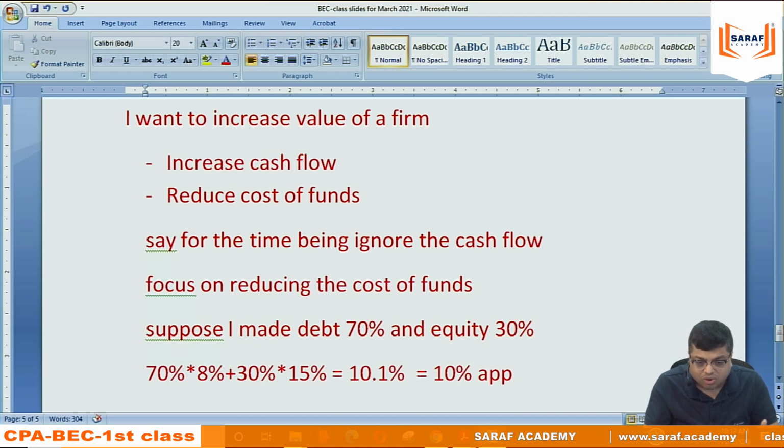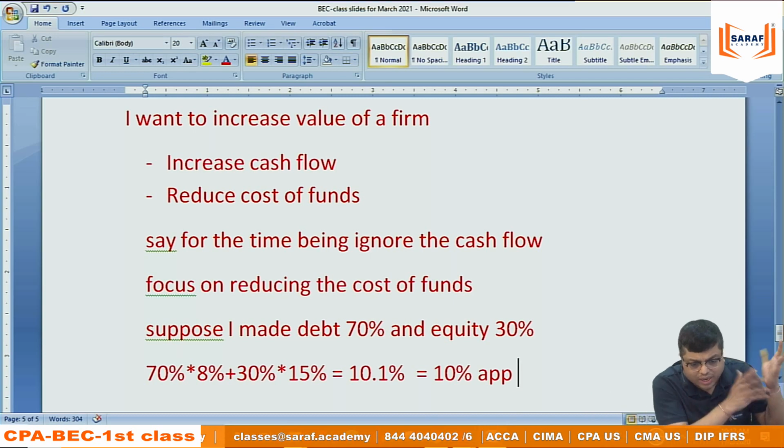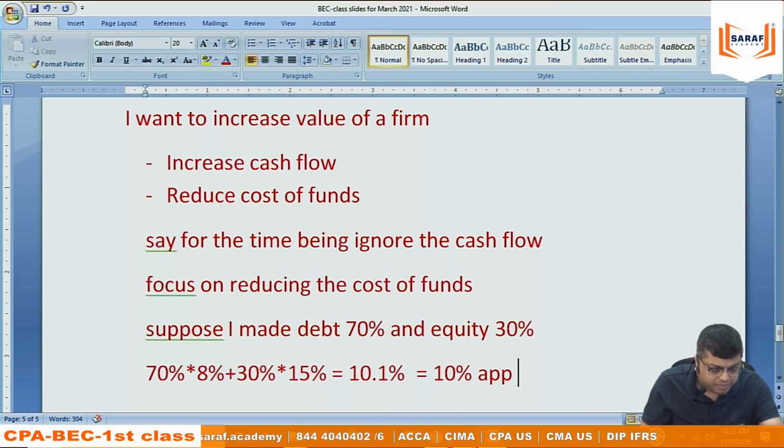If the cost of capital is going down, I should be increasing the debt portion and increasing my value of the firm. Not only me, everybody in the class or anybody in the world will think that.